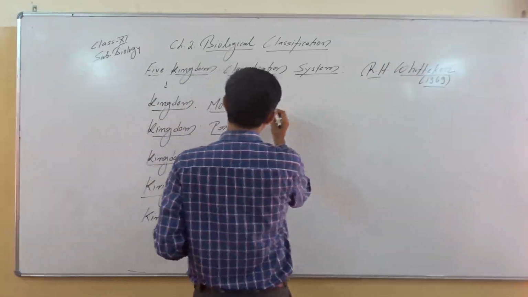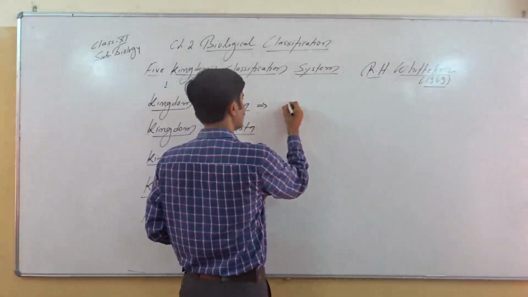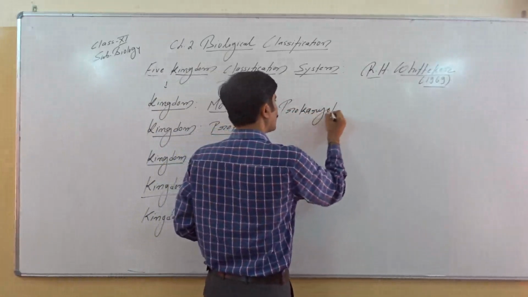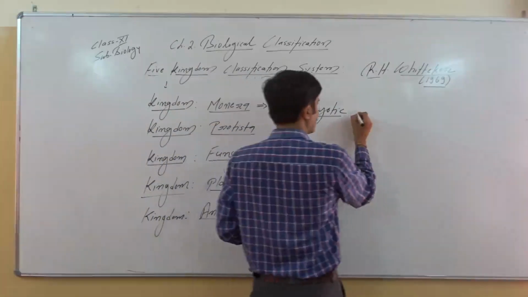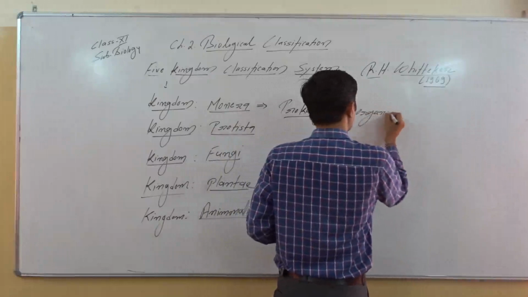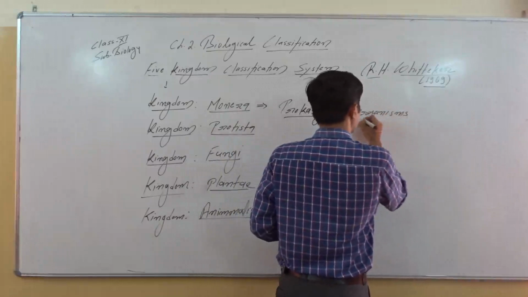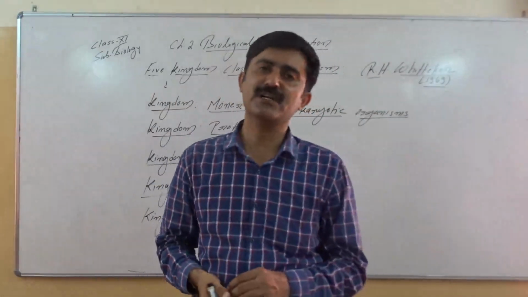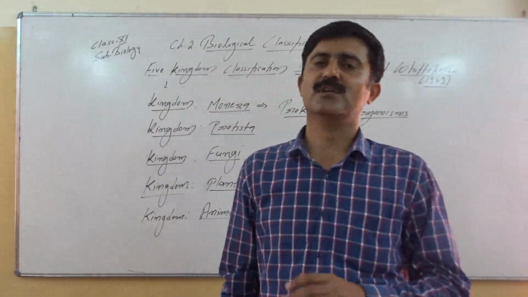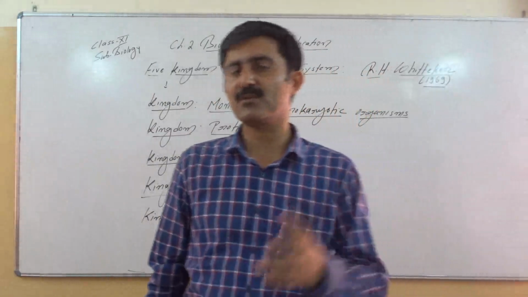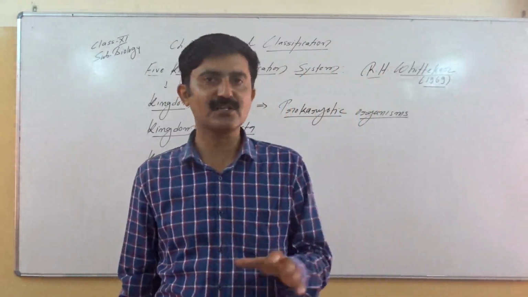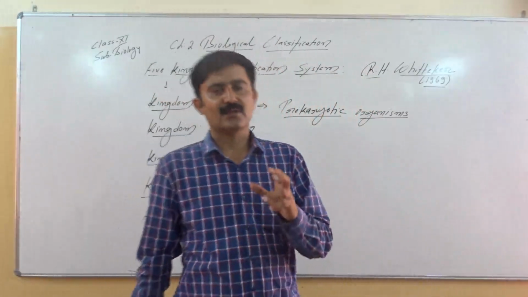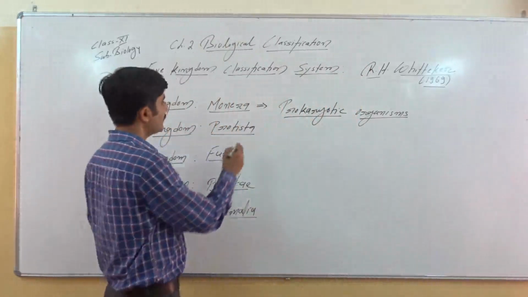So please remember, whenever we say Monera, Monera includes all prokaryotic organisms. There may be diversity in them, but still they are classified into one kingdom. It means all prokaryotes like bacteria, mycoplasma, cyanobacteria and so on are classified in kingdom Monera.